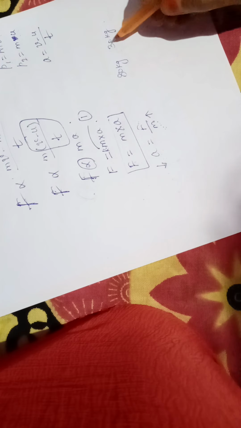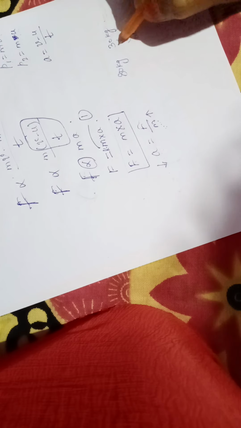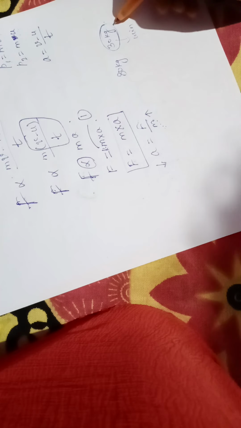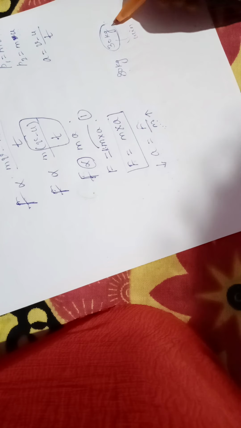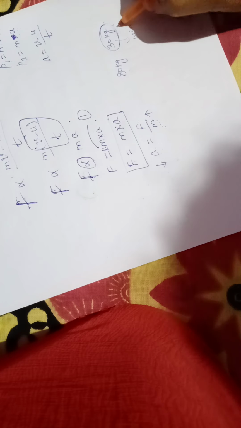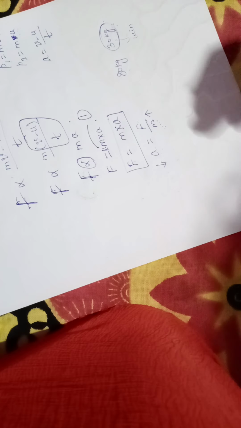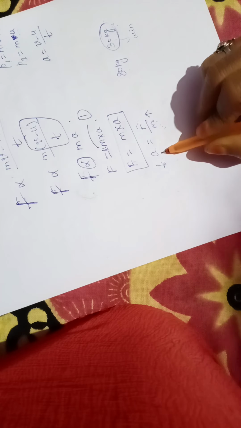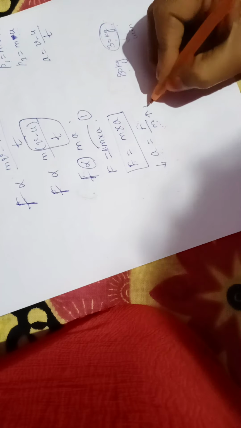The lighter person, because mass is less, he is thinner and can run very fast, so there will be more acceleration. If any object has less mass, there will be more acceleration. Mass more means acceleration less; mass less means acceleration more.